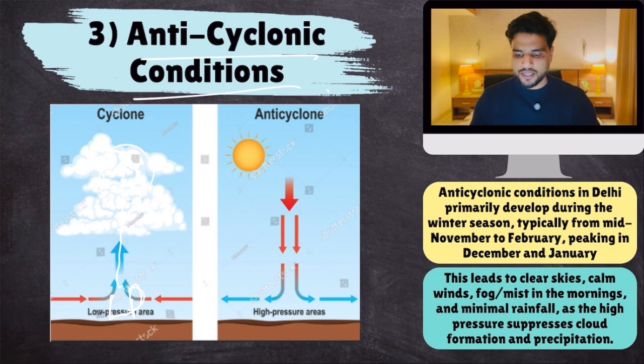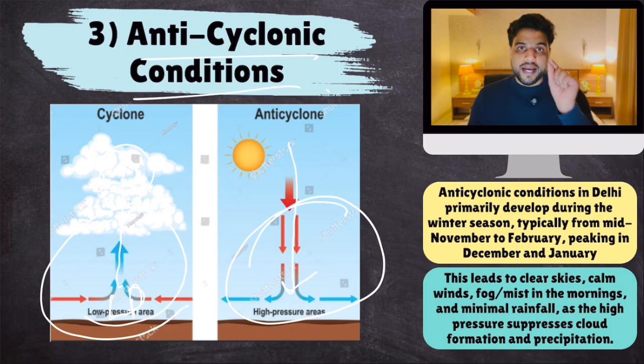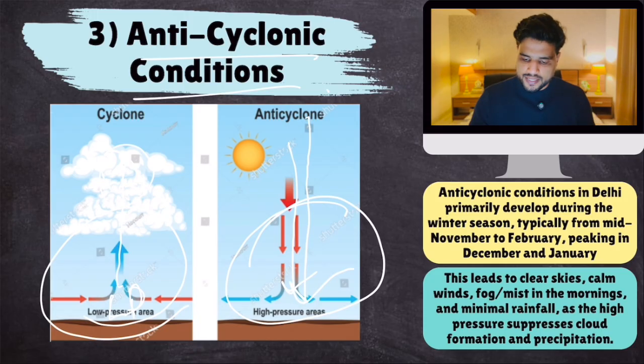But during winter months, air descends downwards. This condition is known as anticyclonic, while the earlier one is known as cyclonic. At the onset of winters, anticyclonic conditions develop over Delhi and the northern plains. These anticyclonic conditions mean that the air is descending from upwards to the lower altitudes. Anticyclonic conditions in Delhi primarily develop during winter months, typically from mid-November to February, peaking at December-January.